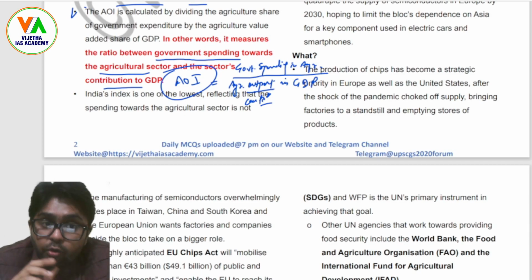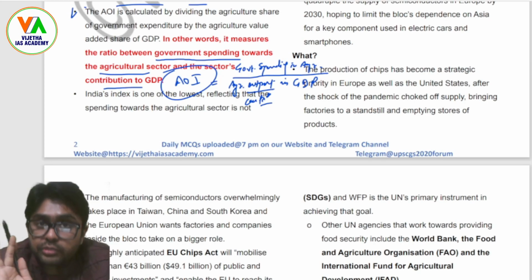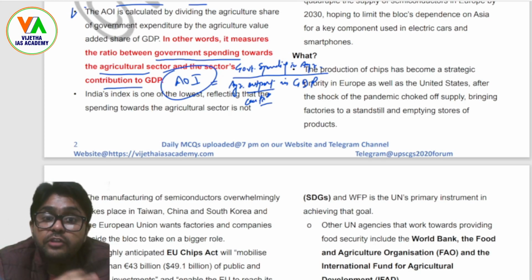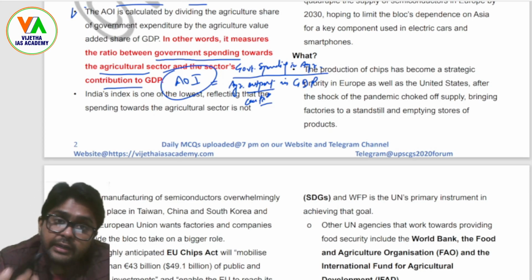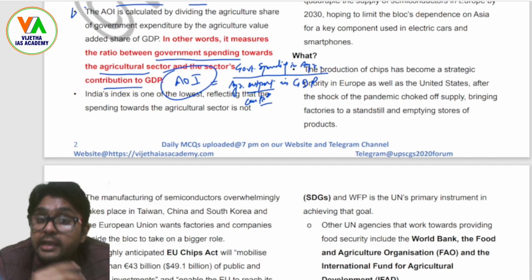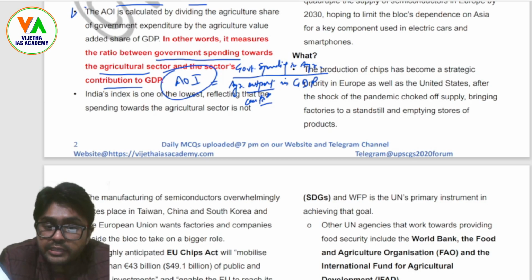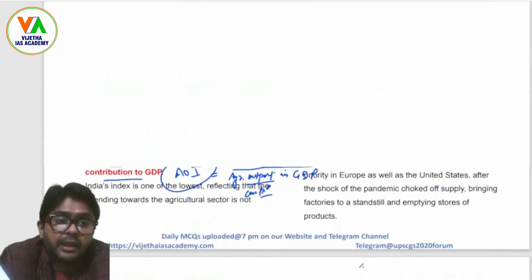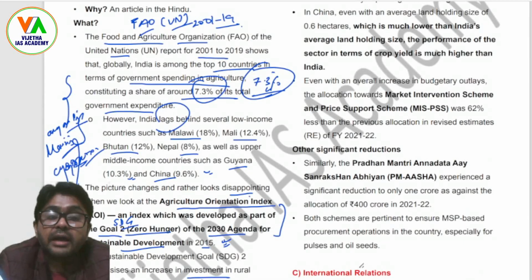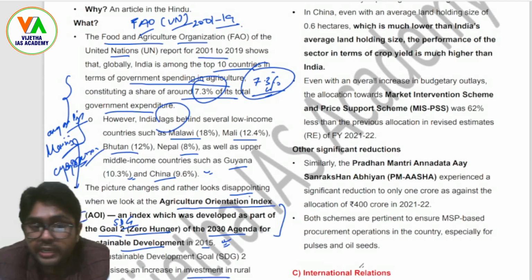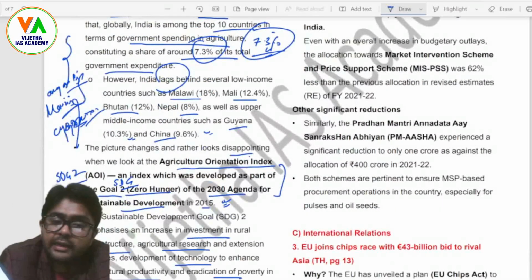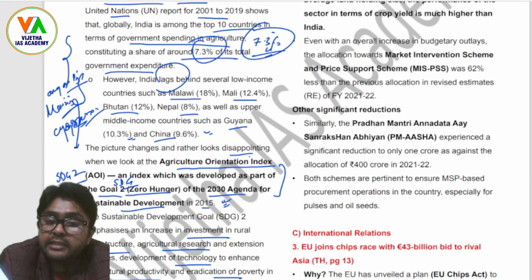Now, the AOI has shown an improvement since the mid 2000s, and India's AOI is one of the lowest in Asia. Important point to remember, right? Because India is just in the top 10, but it is lagging behind China and other countries. As you can see on the screen, it is lagging behind countries like Malawi, Mali, Bhutan, Nepal, and then other middle income countries like China, Guyana. So ultimately it is going to be the least in the Asian nation, right?